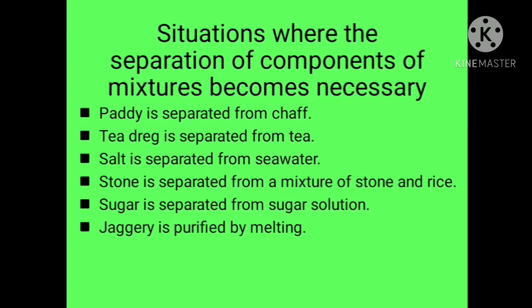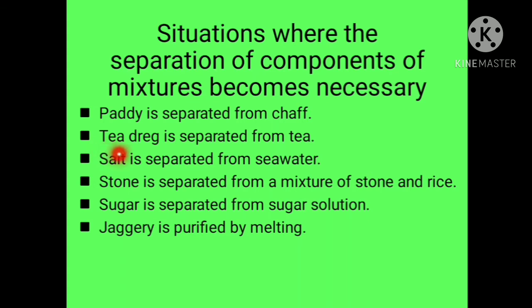So here are the situations where the separation of components of mixtures becomes necessary. We should do that. That mixture should be made into a pure substance for us to use. So the first example is paddy is separated from chaff. That should be done so that we get the rice. If the chaff is not separated from paddy, we can't get rice. It would be the same as we take from the paddy field.